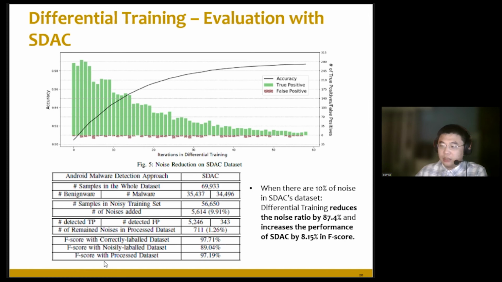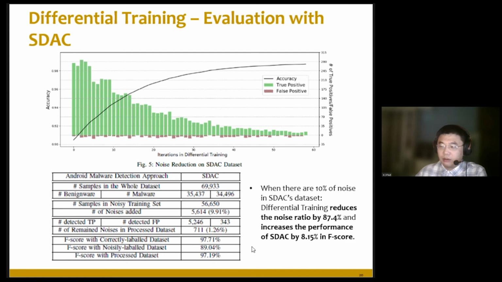And here is the F-score of Stack working on the correctly labeled dataset, working on the label set with 10% of noise, and working on the dataset that is processed by differential training. From this F-score performance, we can see that with differential training, we can increase the performance of Stack by 8% in F-score, and it is very close to Stack when it is evaluated on the ground truth dataset.